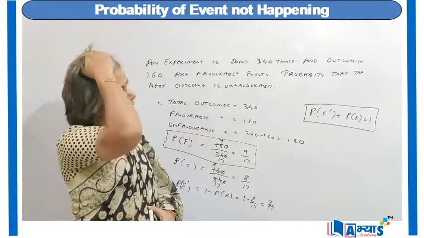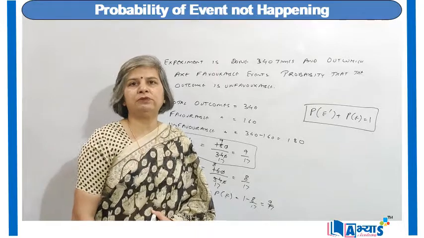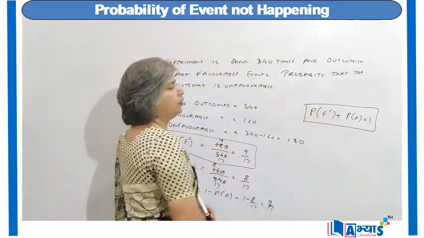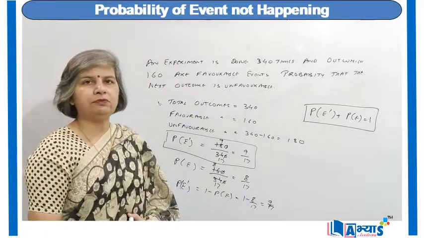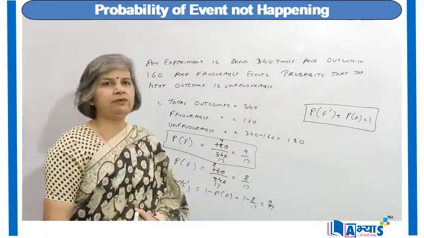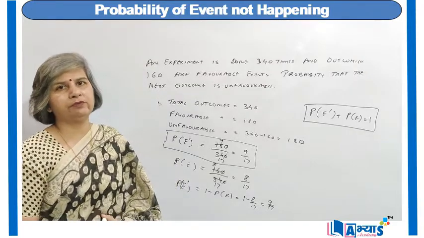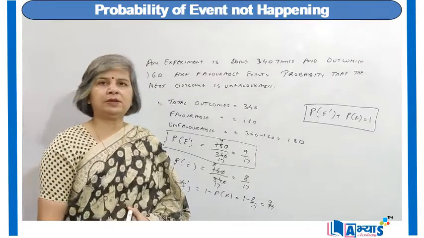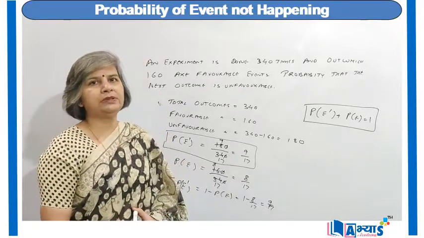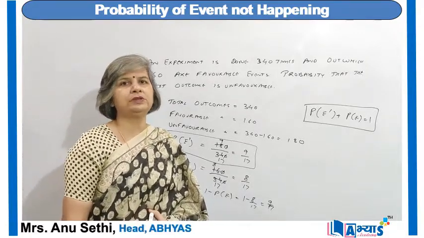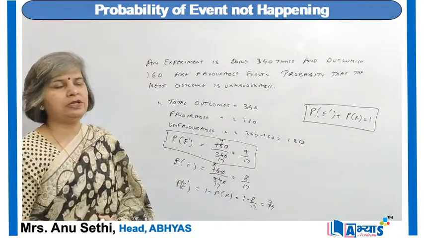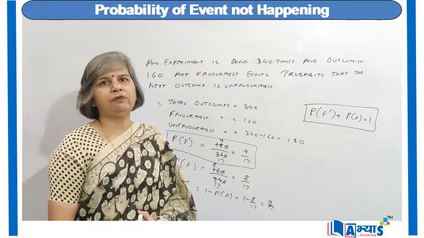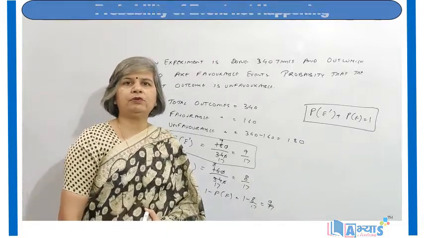Because they are both mutually exclusive events, the probability of the event occurring plus probability of not occurring is always equal to 1. So whenever we are supposed to find the probability of event not occurring, one way is to directly calculate the number of unfavorable cases and divide it by the total number of cases, or in the other way we can find the probability of the event occurring and then subtract this probability from 1 and we will get the probability of event not occurring.